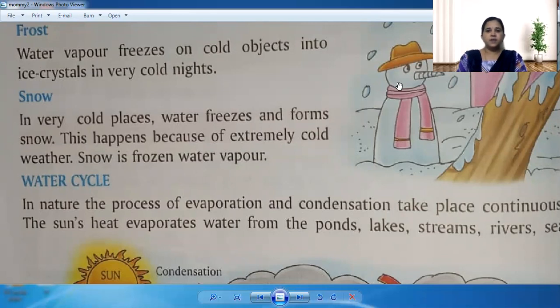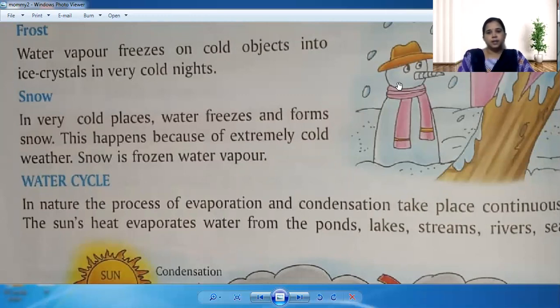So in different ways, water vapor will come on the earth. Okay, it comes back on the earth. Whatever water is there in the lakes and ponds is evaporated due to the excess heat of the sun. And when it becomes cool, it comes down on the earth in different forms. So that is in the form of frost, snow, rain, dewdrops and all.